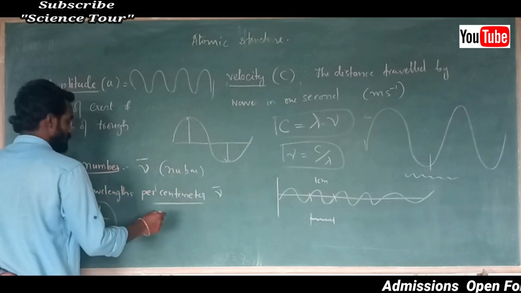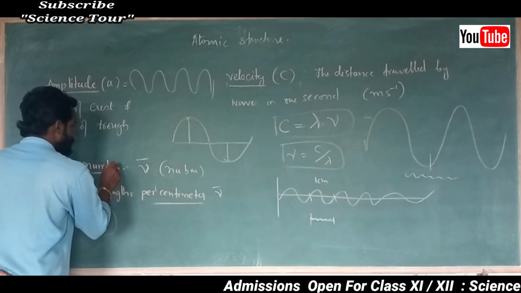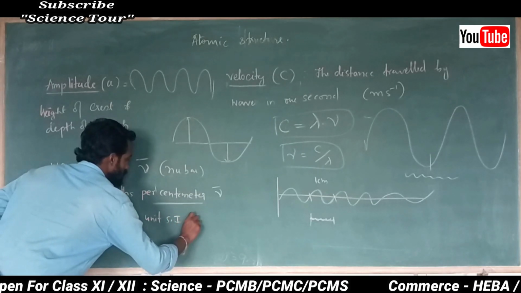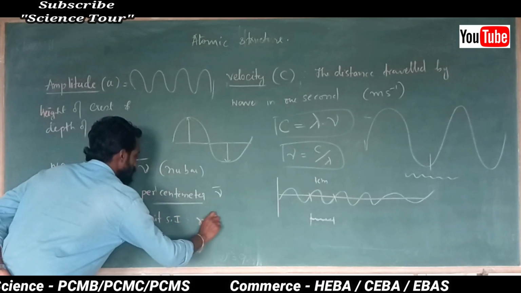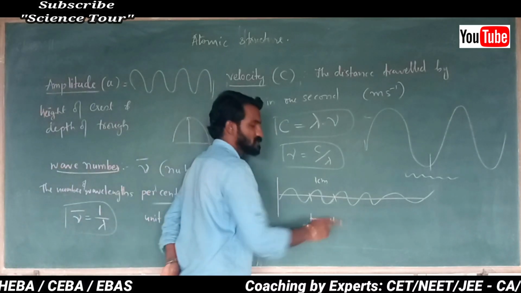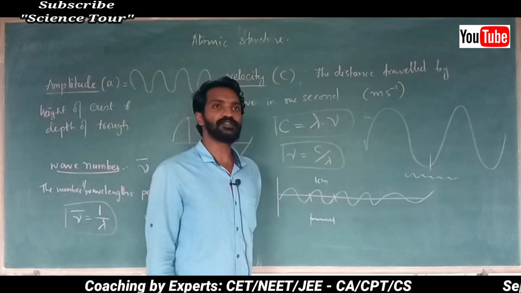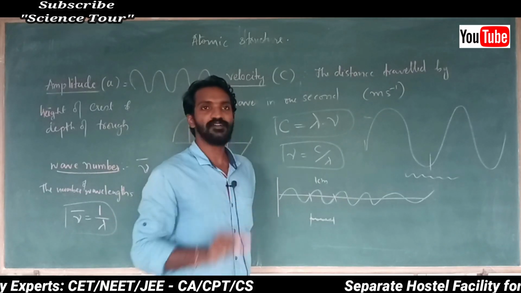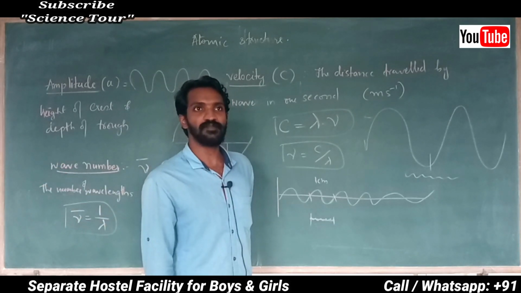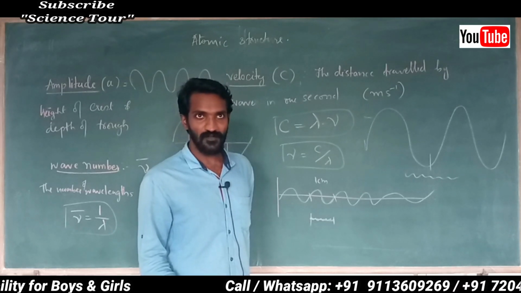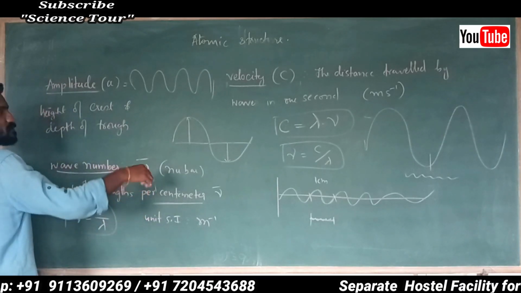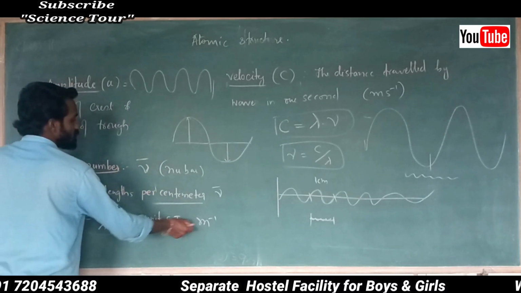And also you can write the unit of wave number. The SI unit, the standard unit, is meter inverse. You can call it as 1 meter wavelength is present. See, here small is there. 10 meter is there. 20 meter wavelength is present in 1 centimeter. 1000 meter is present in 1 centimeter. It depends on the wave. Wavelength depends on a particular wave frequency. Okay, leave it. SI unit is meter inverse.